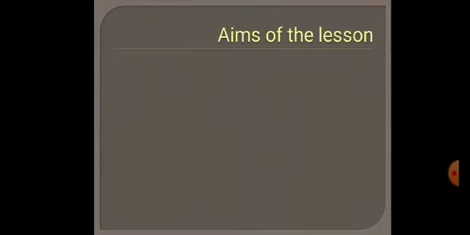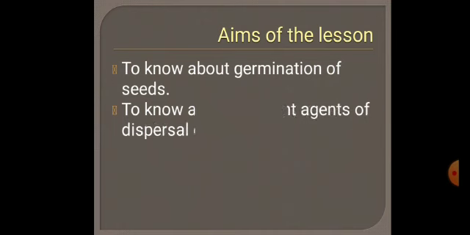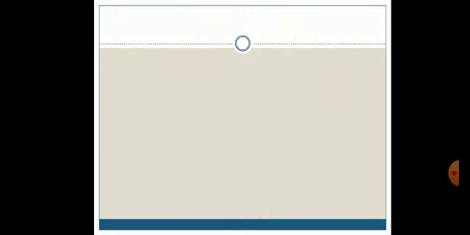Let's recall the aims of the lesson first. To know about germination of seeds, to know about different agents of dispersal of seeds, to know about pitcher plant, and to know about Velcro. Let's recall what we have done in the previous class and then we will proceed further.